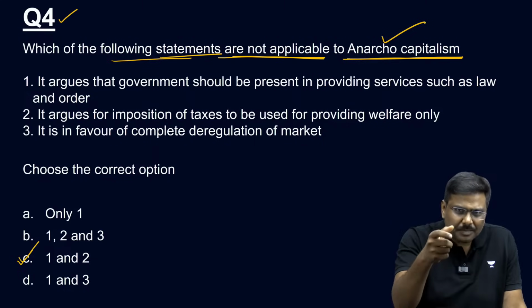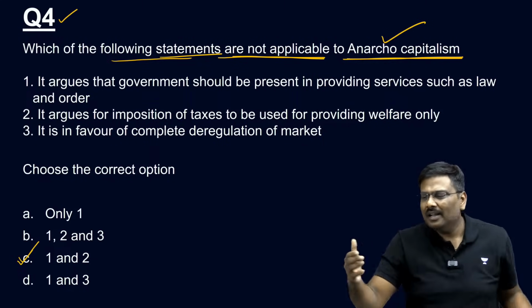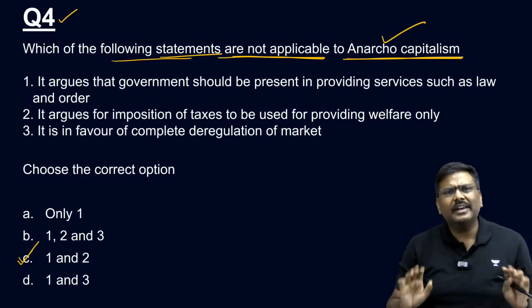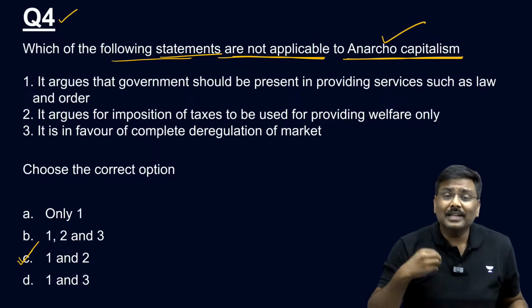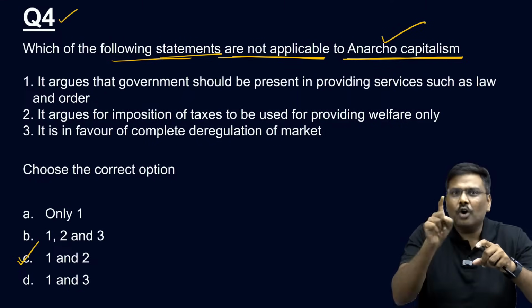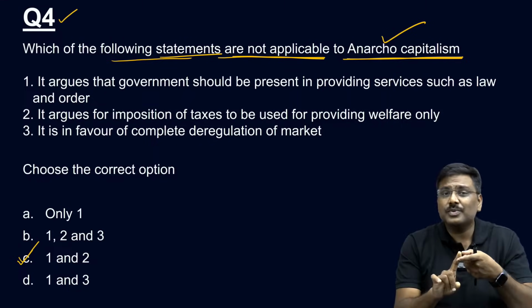And in many cases, it has been found that when the government establishes companies, they will ensure that there is no private sector entry or there is limited private sector entry into that particular sector where the government has established the companies. That is the reason they do not want the government to be present in the market in any manner whatsoever. That is the first one.